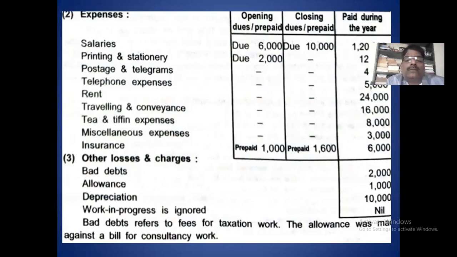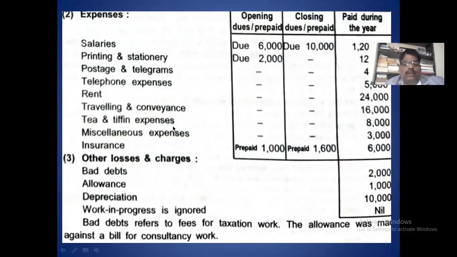And insurance: 6,000 prepaid, add last year prepaid, less current year prepaid. Bad debt, allowance and depreciation all come on the debit side.